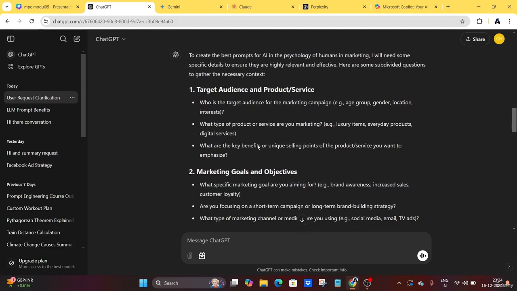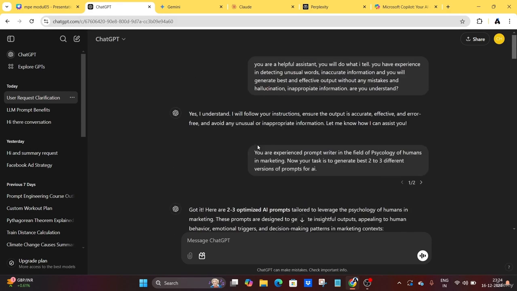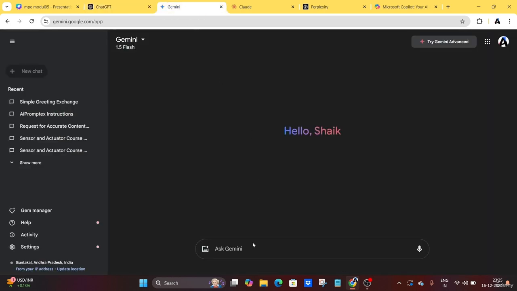I hope you understand. Okay, it is all about ChatGPT. Let's go into the other LLMs, how they will generate or not. ChatGPT is working very well in the prompt writing skill. Let's take other LLMs, whether they will be capable or not.